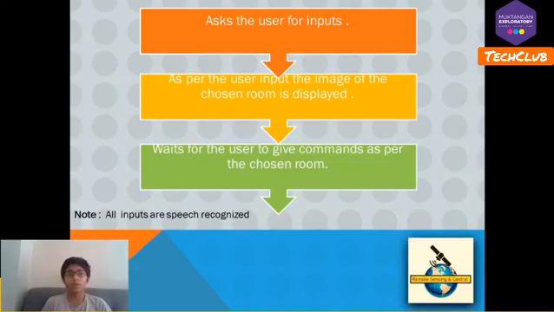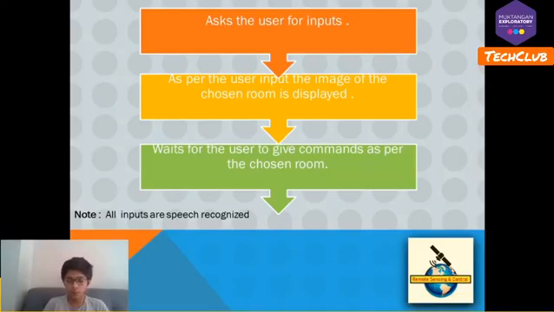This is a basic version of the GUI. First the UI asks for the user inputs. The user inputs are speech recognized, and as per the inputs, the image of the desired room is displayed. Then the GUI waits for the further commands that the user gives.